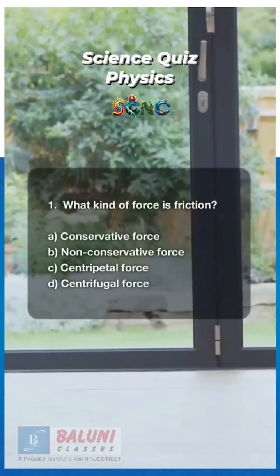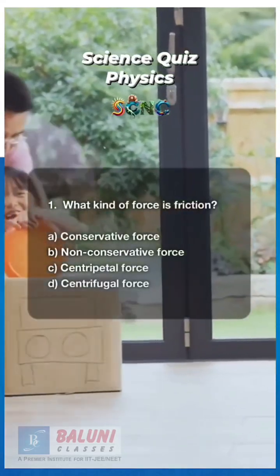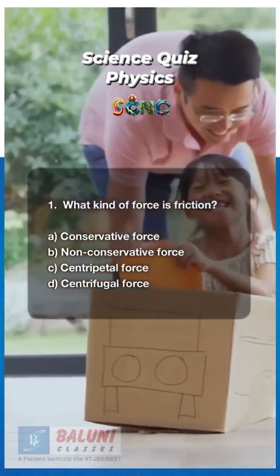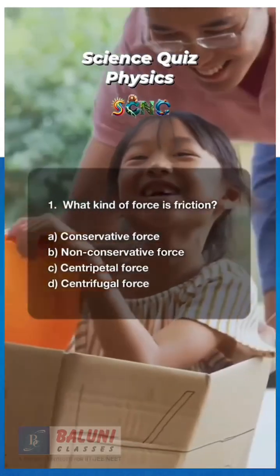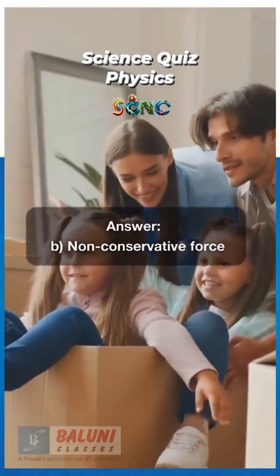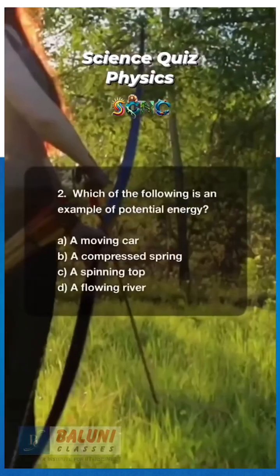Science quiz, Physics. 1. What kind of force is friction? A. Conservative force. B. Non-conservative force. C. Centripetal force. D. Centrifugal force. 5, 4, 3, 2, 1. Answer: B. Non-conservative force.